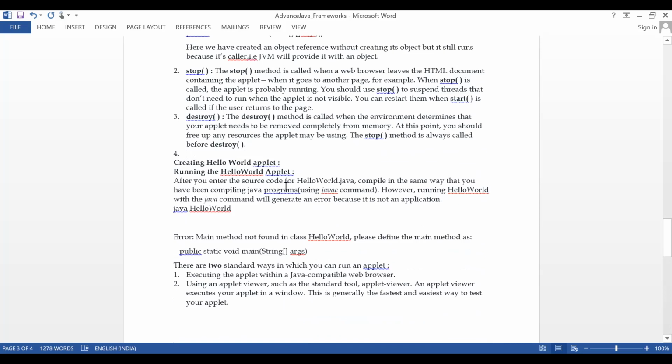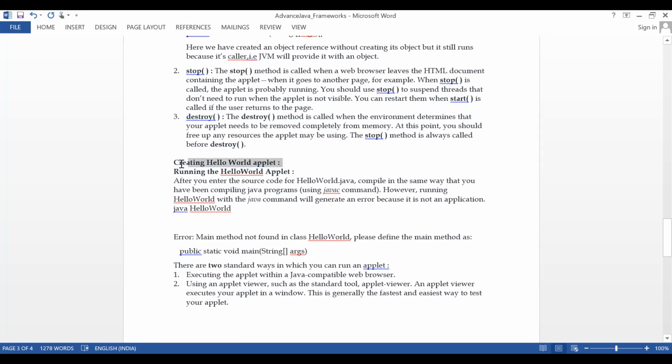Okay, after you enter the source code of hello world Java, compile in the same way that you have been compiling Java programs using the javac command. However, running hello world with the java command will generate an error because it is not an application. Got it now? So how to create an applet?